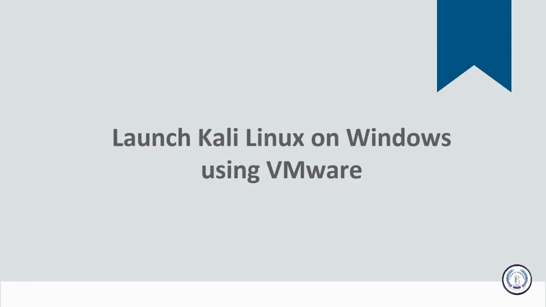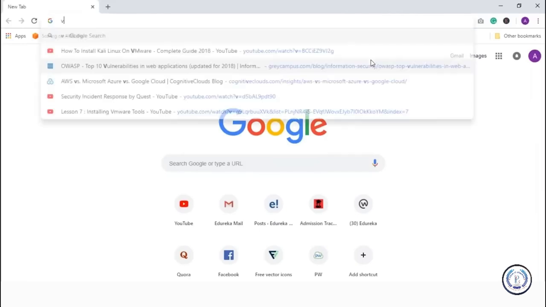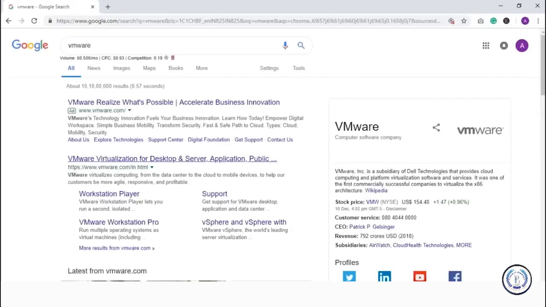In this demo, we'll see how to launch Kali Linux using VMware. So guys, you can install Kali Linux using any virtualization software. It could be VMware or VirtualBox. In this demo, I'll show you how to install it using VMware. So first of all, obviously we'll have to install VMware, right? So just type VMware and it's the first link that you find.